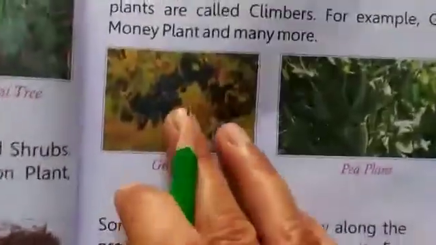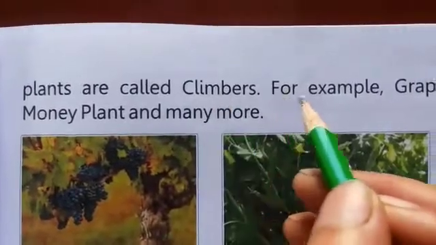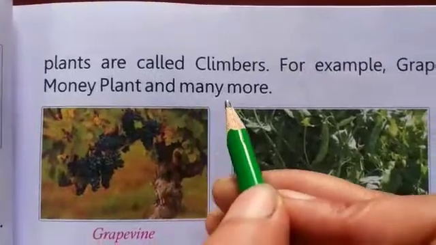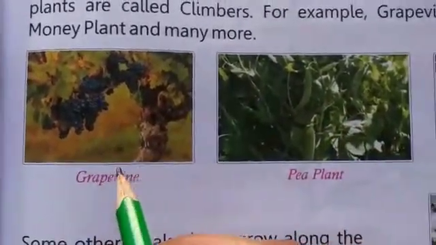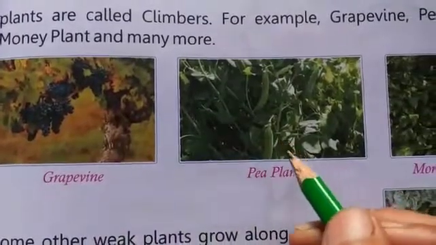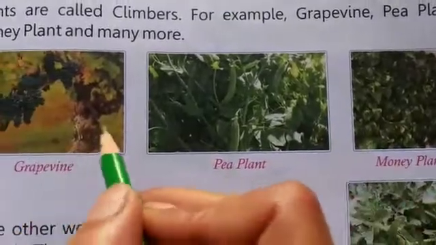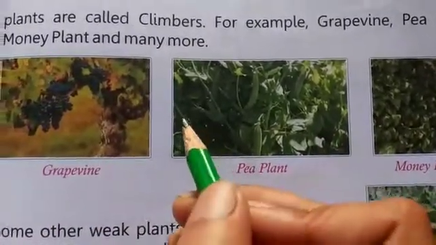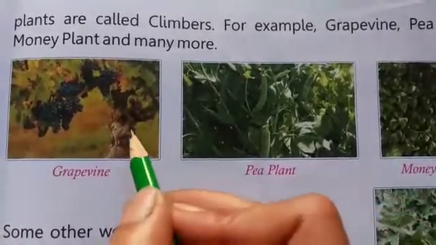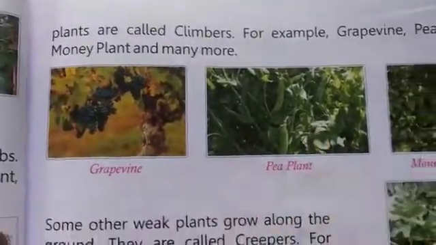And the examples of climbers are grapevine, pea plant, money plant, and many more. This is grapevine, grapes, and pea plant, and money plant. They are weak plants and they need support to stand, and they stand with the help of sticks. So they are called climbers.